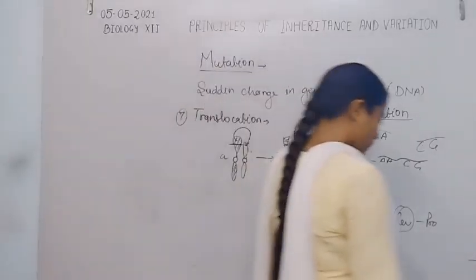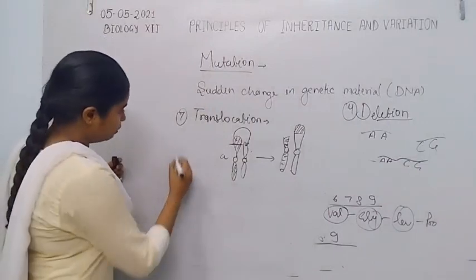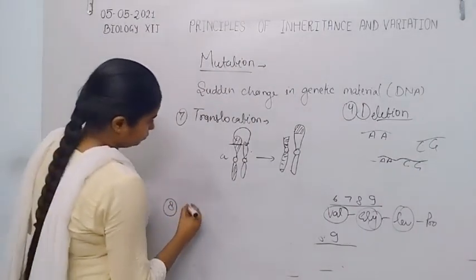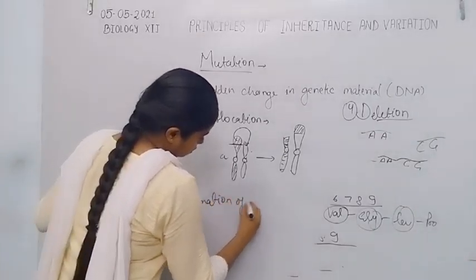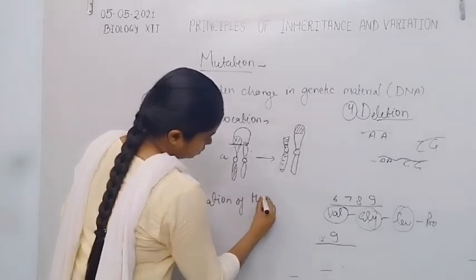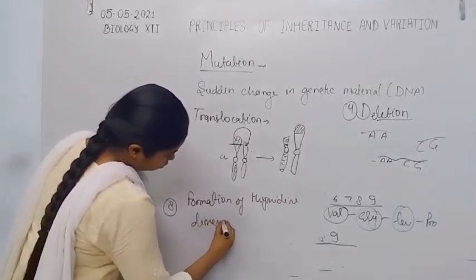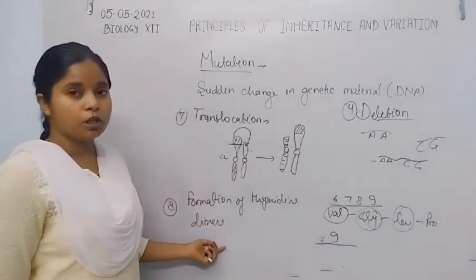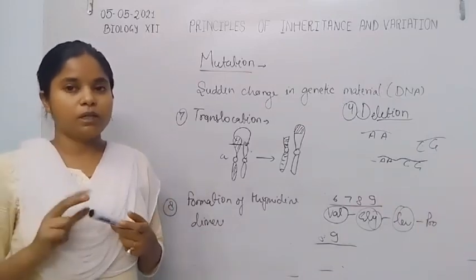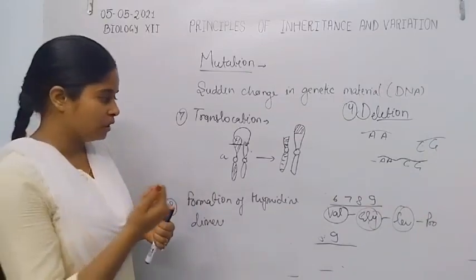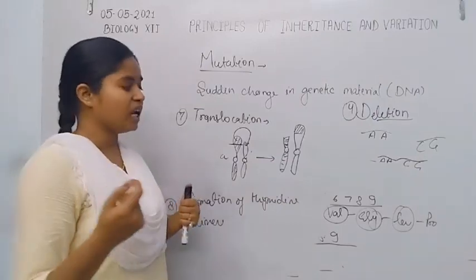Thymidine dimer also causes mutation: two thymines become dimerized, so they are not able to be transcribed onto the mRNA molecule.